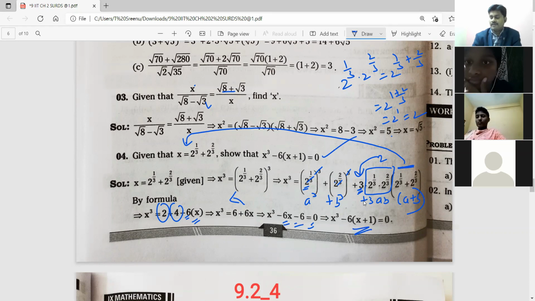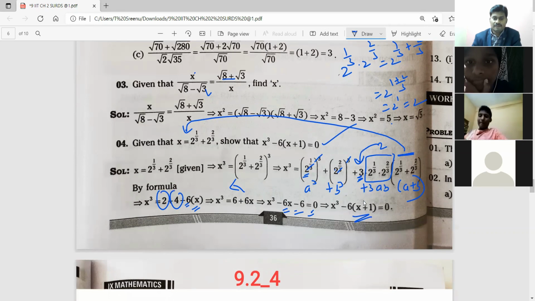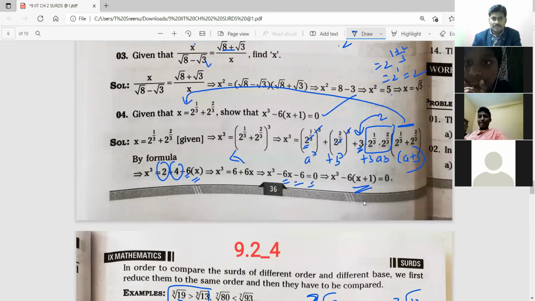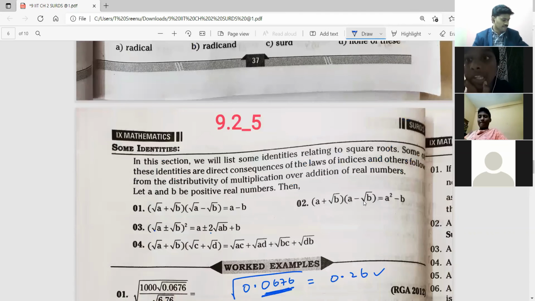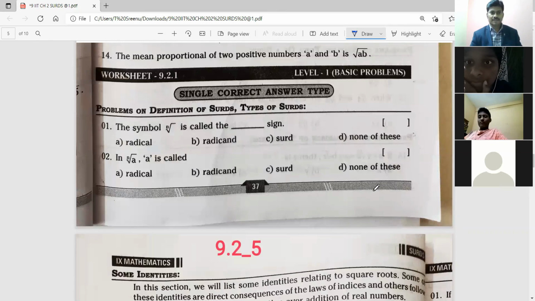This is an intermediate problem. Understood, or shall I show it on the board? Understood, sir. Okay. Here are the 4 sums. Next, that's all. Once again, I will show this.